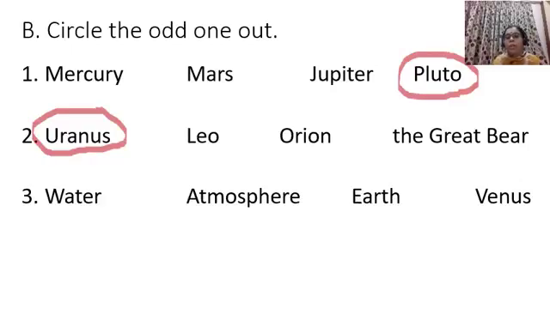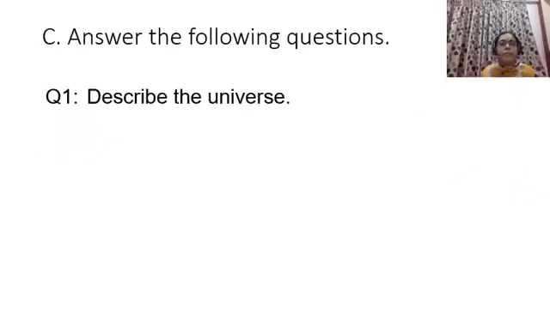Three-fourths of the Earth is covered by water. So, which is the odd one out? Venus, right? It doesn't have water, it doesn't have atmosphere. So Venus is the odd one out.